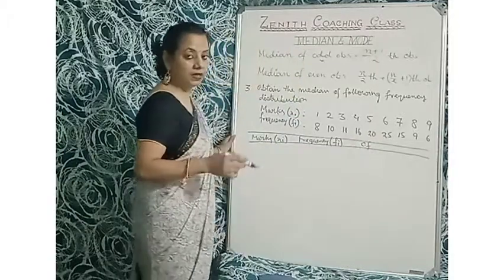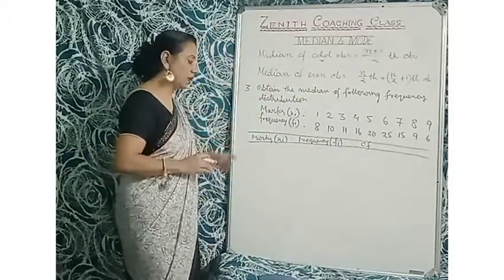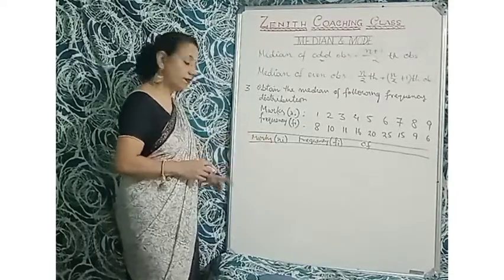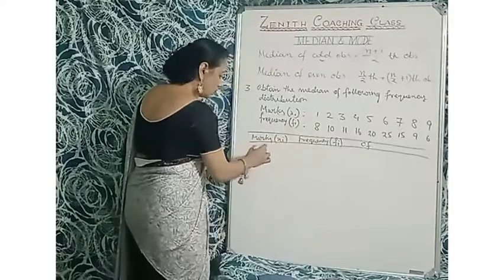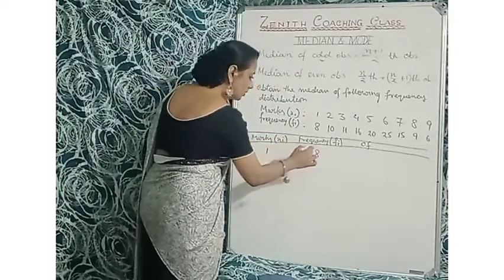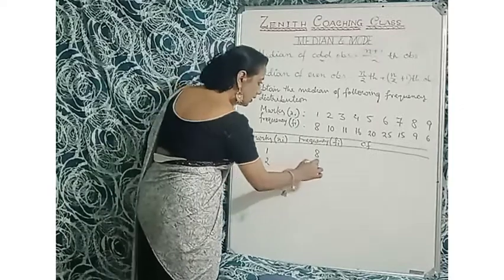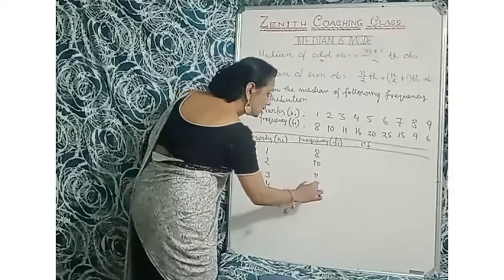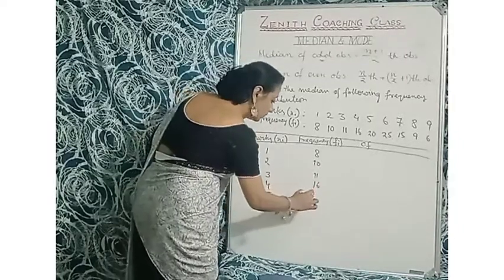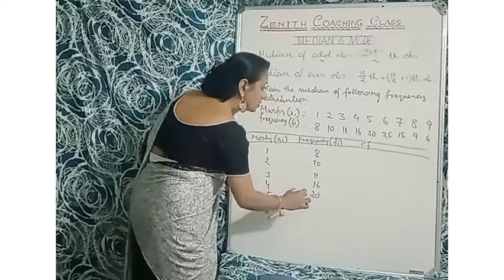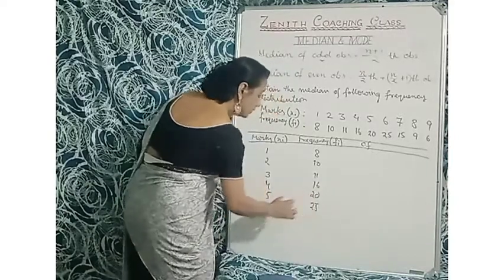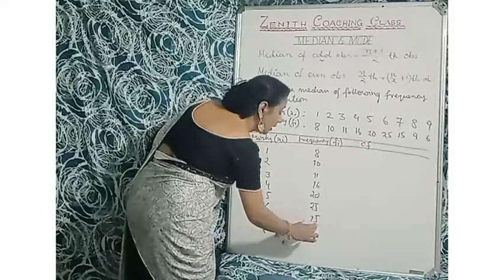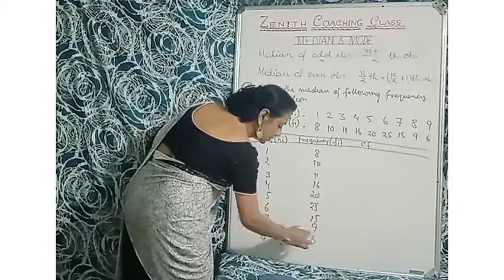In case of mean we need only frequency, and in case of median, since it is group data, we need cumulative frequency. So first, 1 has frequency 8, 2 has 10, 3 has 11, 4 has 16, 5 has 20, 6 has 25, 7 has 15, 8 has 9, and 9 has 6.